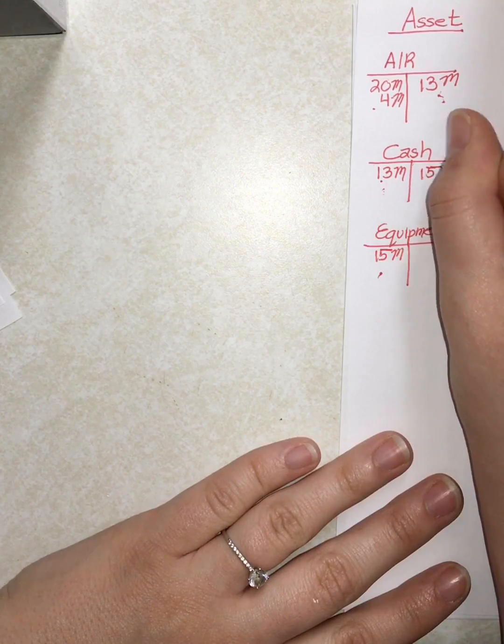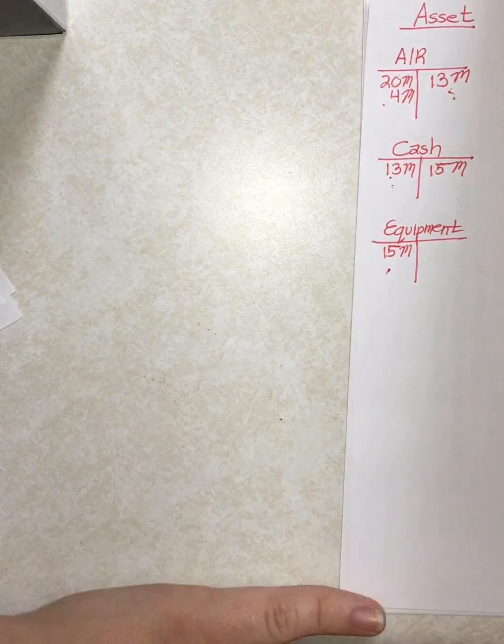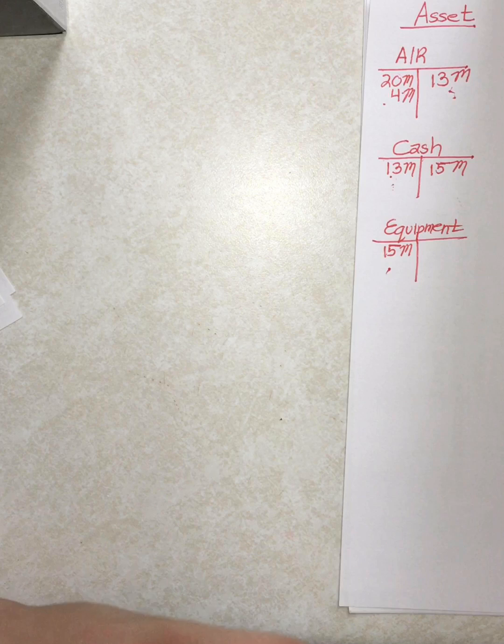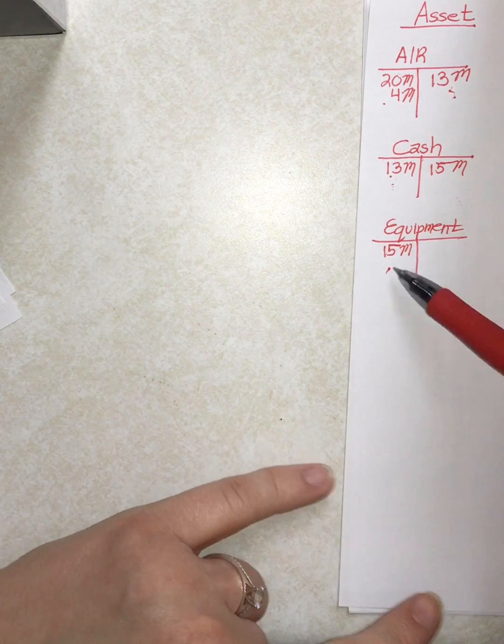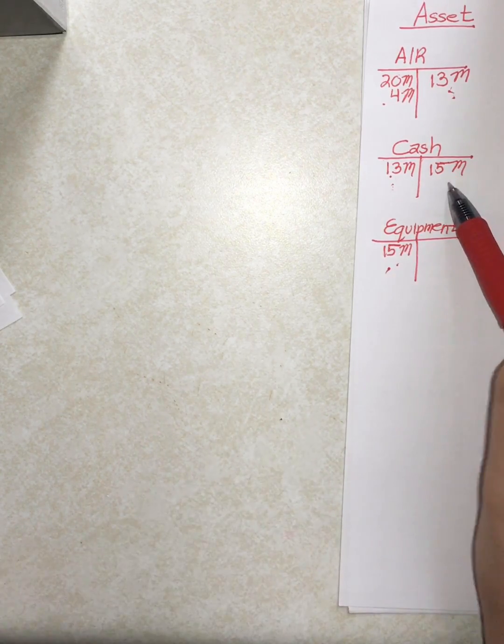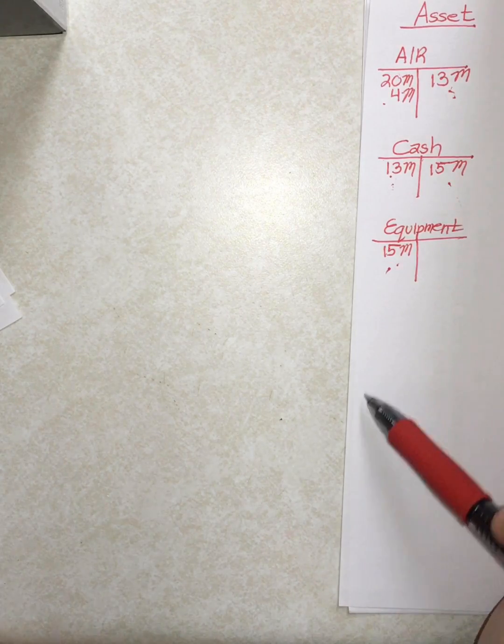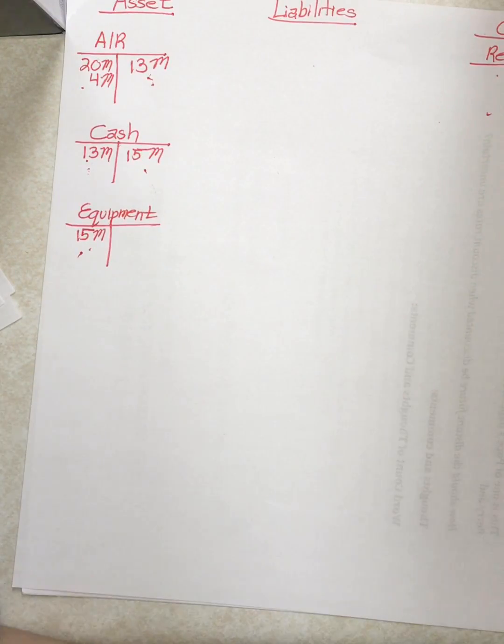A really great way to handle these problems, if you see them on the test, is to say, okay, first of all, what did I get? Second of all, what did I lose? Third, what did somebody else lose or gain? So here, in the case of D, we gained equipment, we lost cash. That helps you figure out what accounts you need to pay attention to.